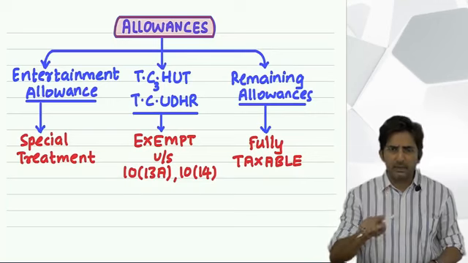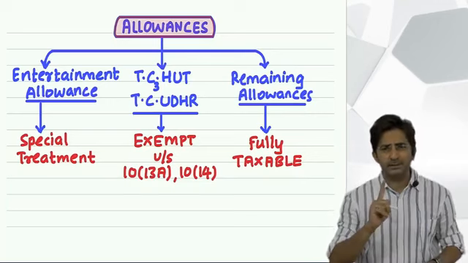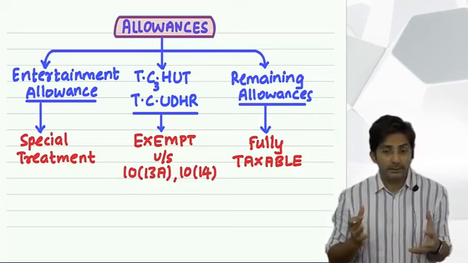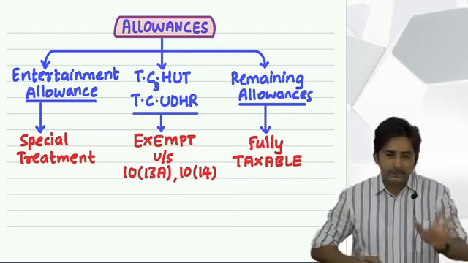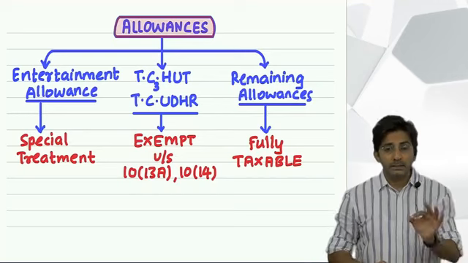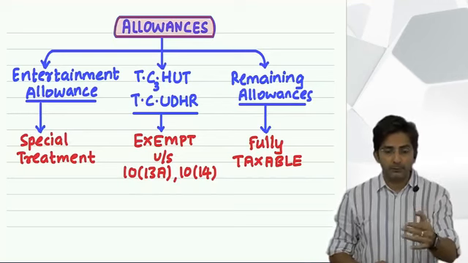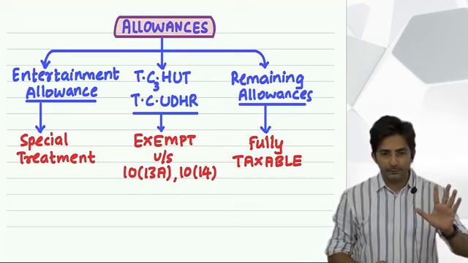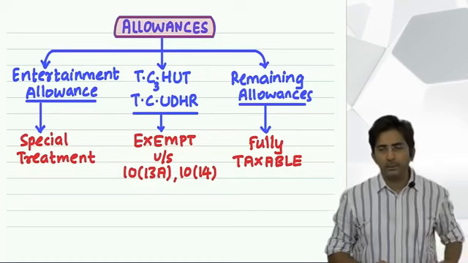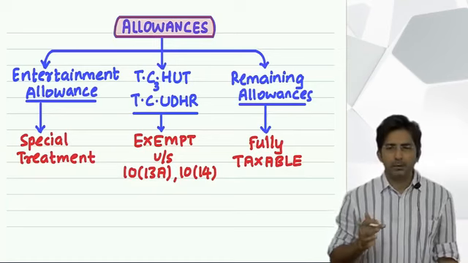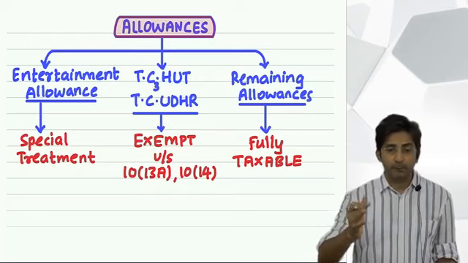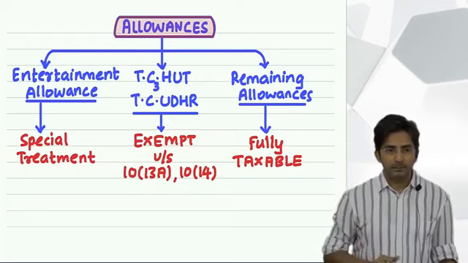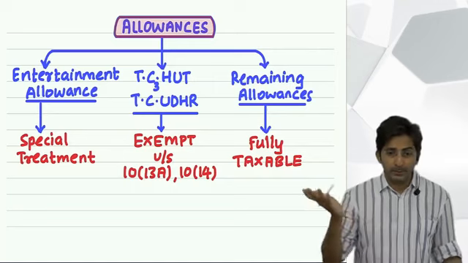And even this allowance, law feels it is necessary. And wherever government feels it is necessary, government will exempt. So even this is exempt. But how much? 70% of whatever you receive. The logic of 70% is what? Government feels that whatever the driver gets, 70% is spent for official duties. But 30% is for personal expense.